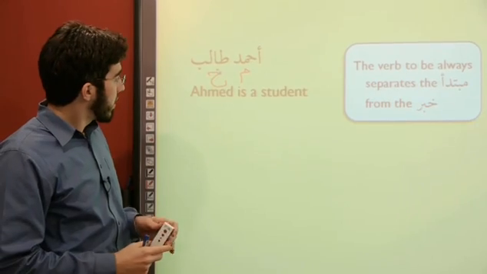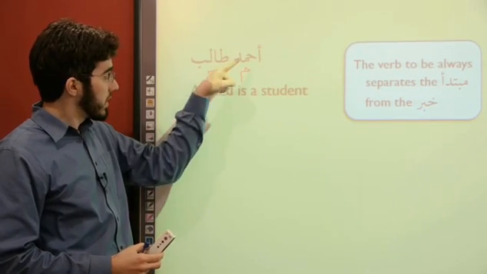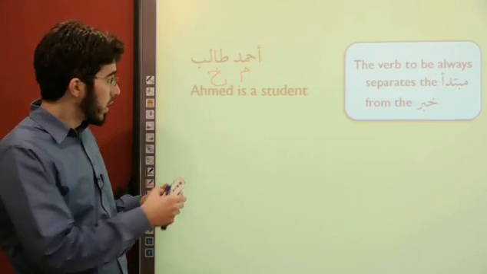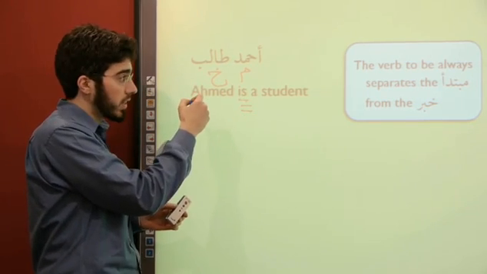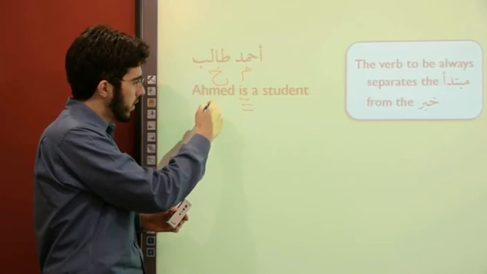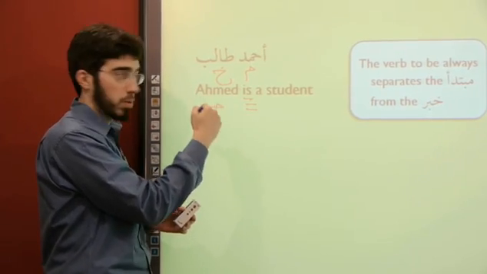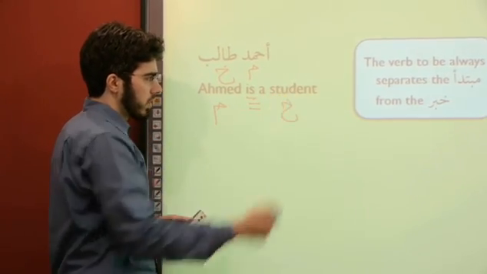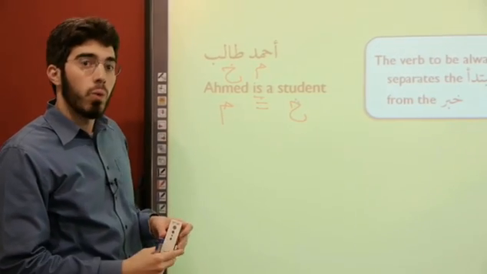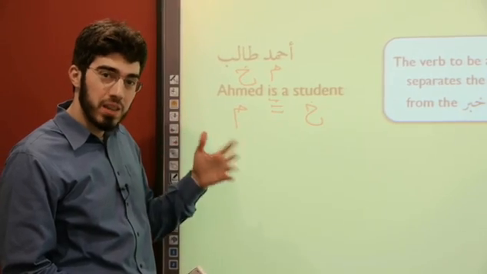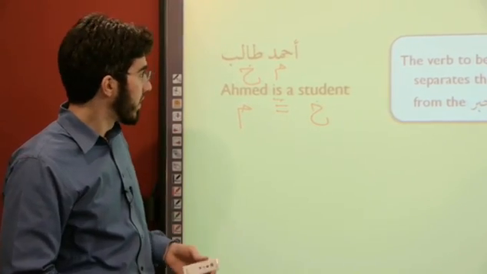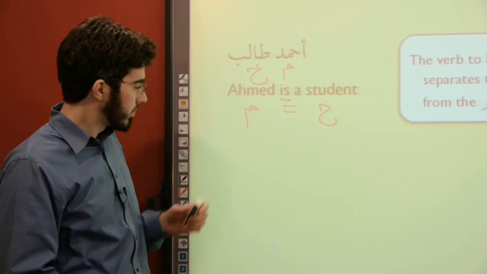When I do that, I can compare the translation. Of course, this thing is this thing. Ahmad is a student. Notice my verb to be, which is the word is, had the word Ahmad on one side and student on the other. And so I could put my meem for Ahmad because they correspond, and my kha for student because they correspond. Watch out for this principle. It might not seem very important right now, but as we add more complexity to the sentence, it becomes quite useful. Consider, for example, this sentence.